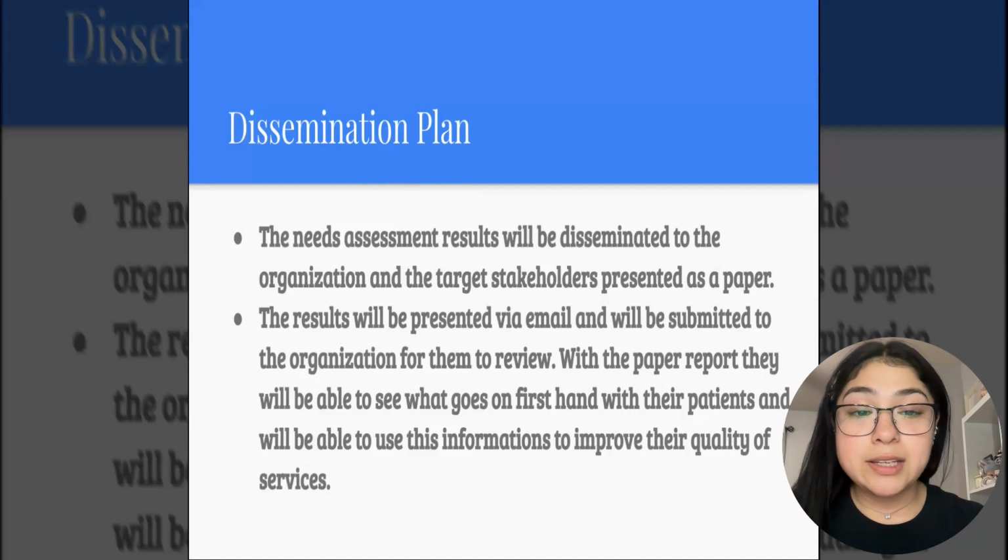Dissemination plan. The needs assessment results will be disseminated to the organization and the target stakeholders presented as a paper. The results will be presented via email and will be submitted to the organization for them to review. With the paper report, they will be able to see what goes on firsthand with their patients and will be able to use this information to improve their quality of services.